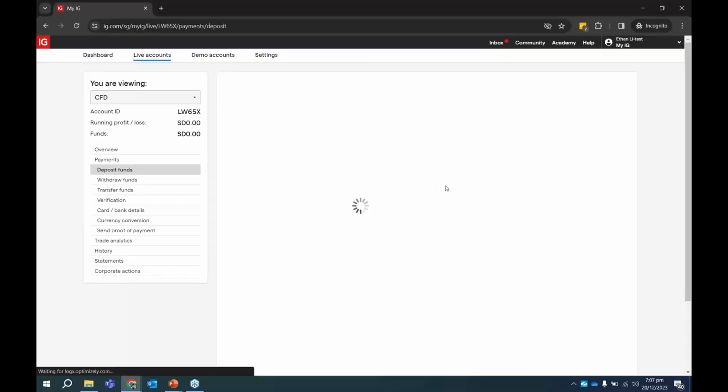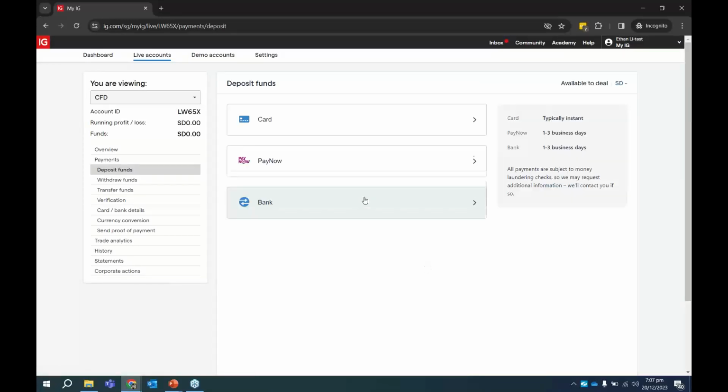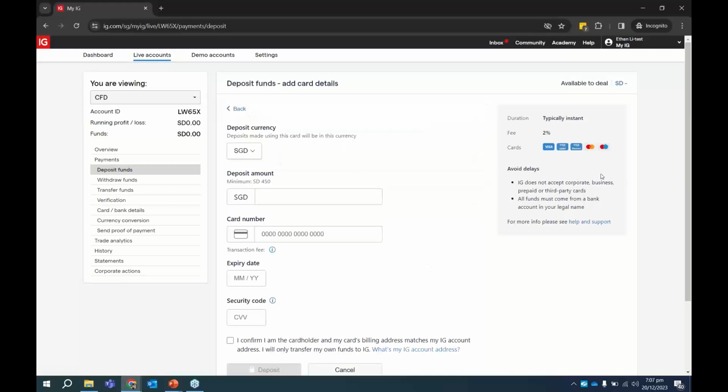So just click on that. And over here, you notice that there are various ways for you to deposit funds. Number one is you can use card, debit card, credit card, it doesn't matter. But one thing you need to take note of is that there is a bank fee of 2%. 2% means that if you're funding $10,000 into the trading account, the bank will charge a fee, which